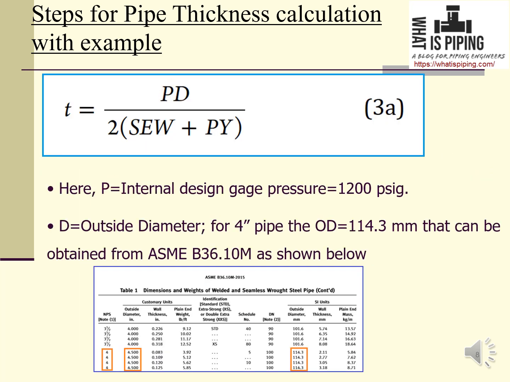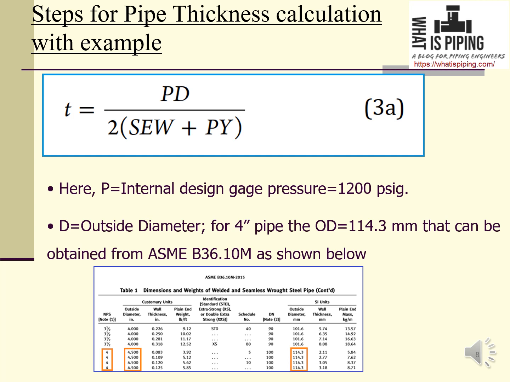P is the internal design pressure. In the problem statement itself, it was given as 1200 psig. So we got our P. Next is the D. D is the outside diameter of pipe. For a 4-inch pipe, it is 114.3 mm. Now from where will we get this value? This is obtained from the piping standard ASME B36.10M, or for stainless steel it will be ASME B36.19M.